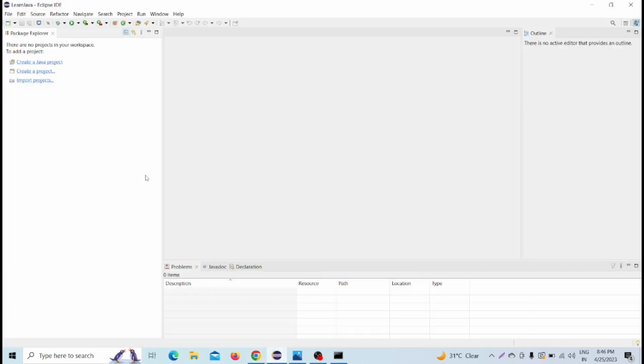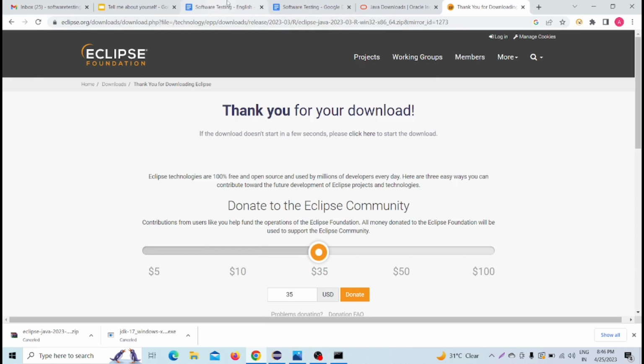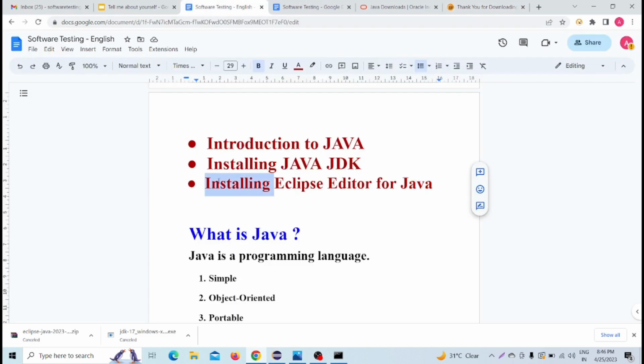Now after Eclipse is installed, you can simply open it and you will see this kind of page. So we are done with our third agenda, installing the Eclipse editor for Java.